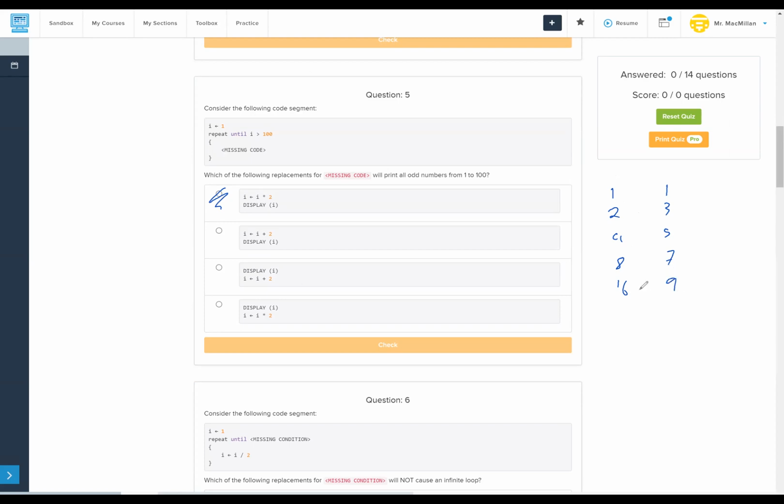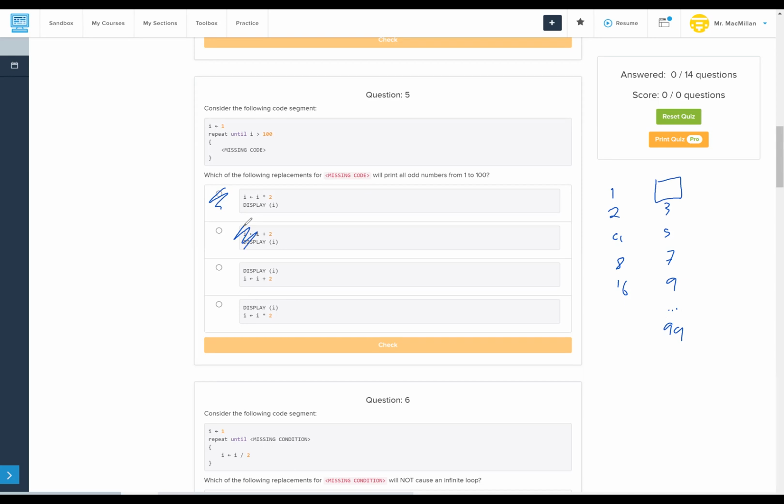Actually, will that get us 1, 3, 5, 7, and 9? If we add 2 first, actually, it won't show that 1 at the beginning. So it'll get us up until 100, or I guess to 99. But we're missing that 1.